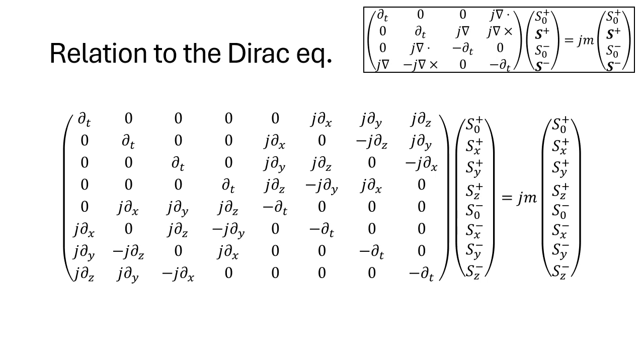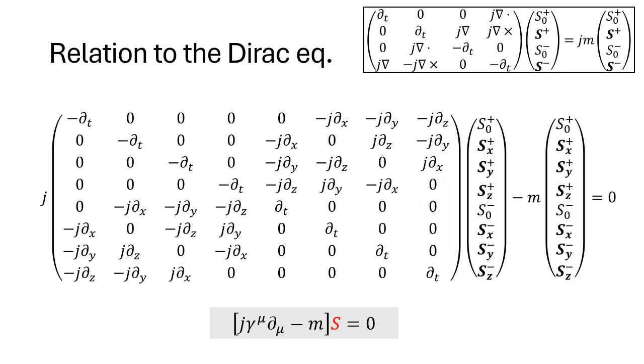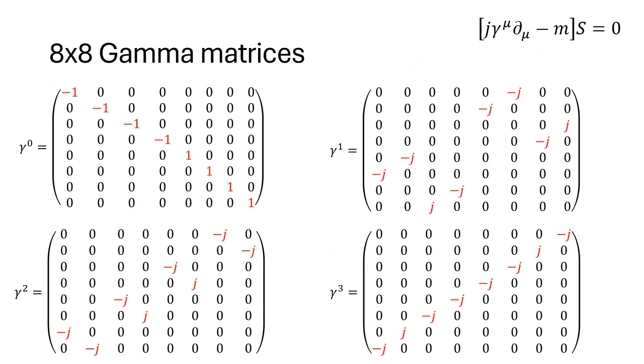We wish to get to the form of the Dirac equation, which is shown below. Multiplying the equation with minus j on both sides and moving the vector term to the left, we get this. Now we need to isolate the gamma matrices. And here they are, the 4 gamma matrices.